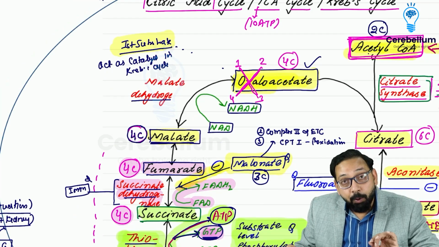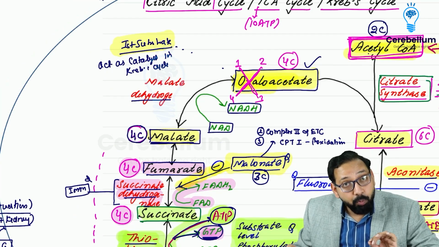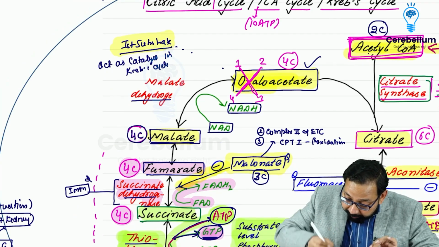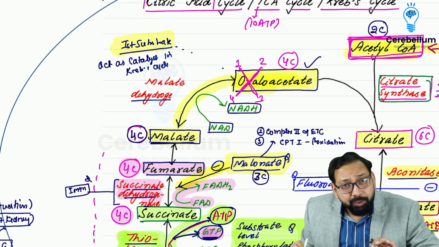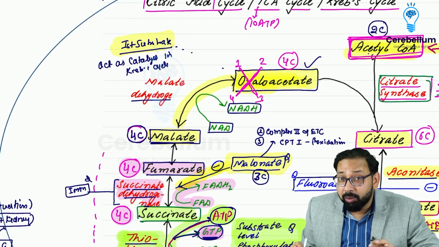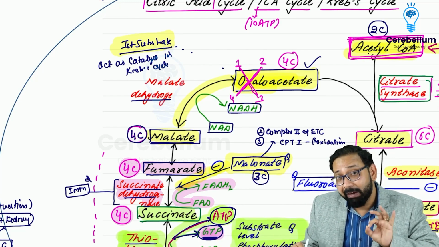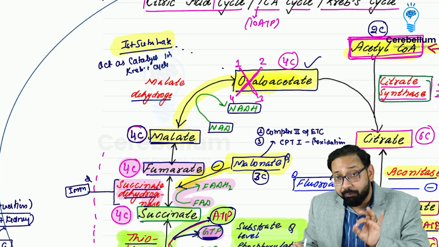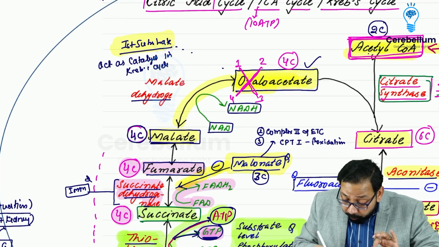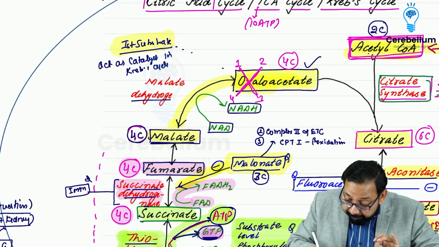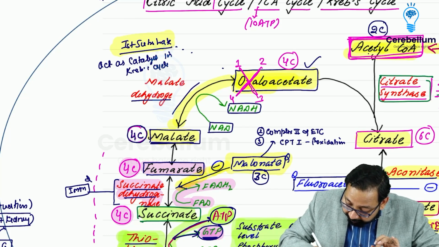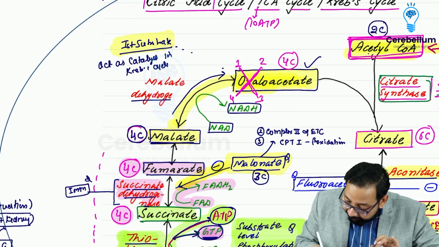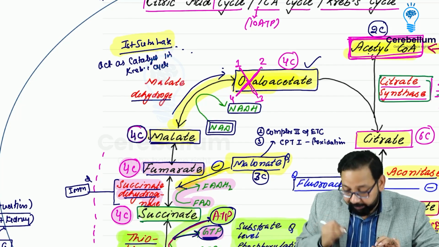Question. Now I will give a little bit more importance to this reaction. This is a reversible reaction. What is specific in this reaction? We will use it in malate shuttle, so you must have an idea. When I discuss malate shuttle, at that time it would be easier. So normally malate is converted to oxaloacetate. When malate is converted to oxaloacetate, the reaction is going in this direction, NAD is converted to NADH.